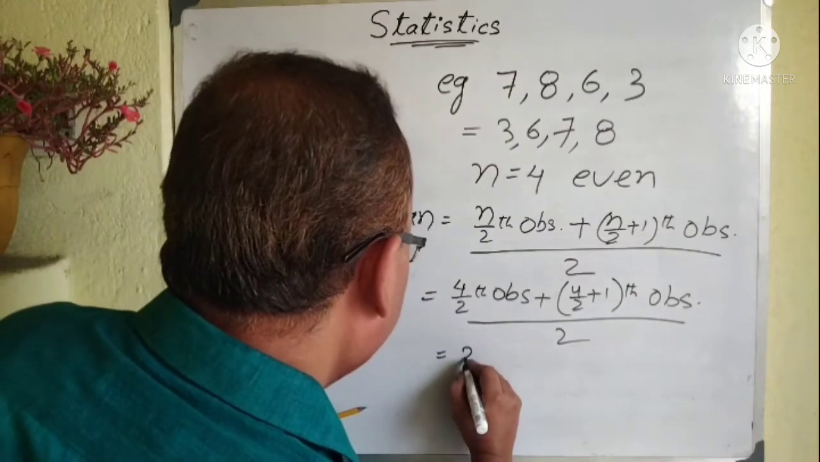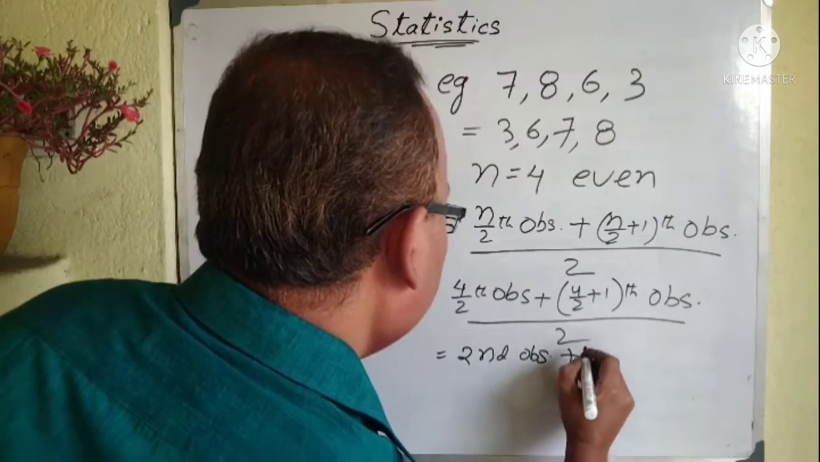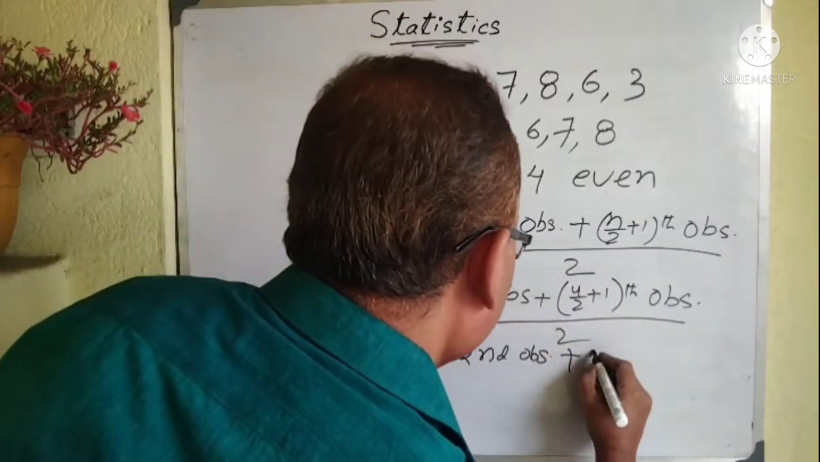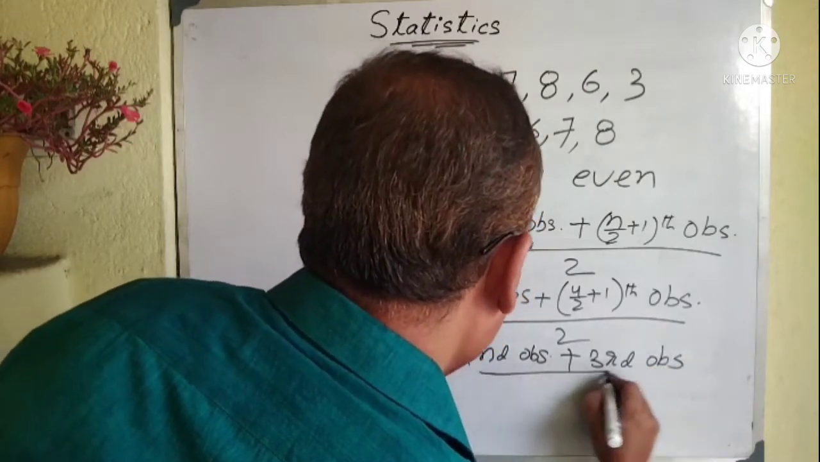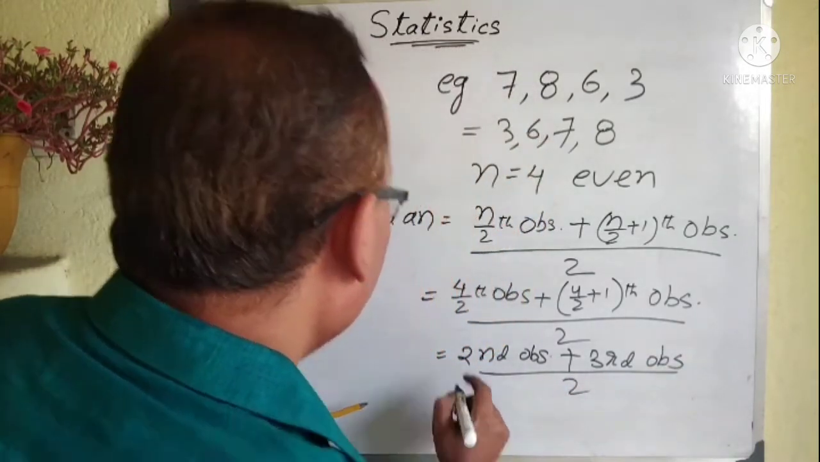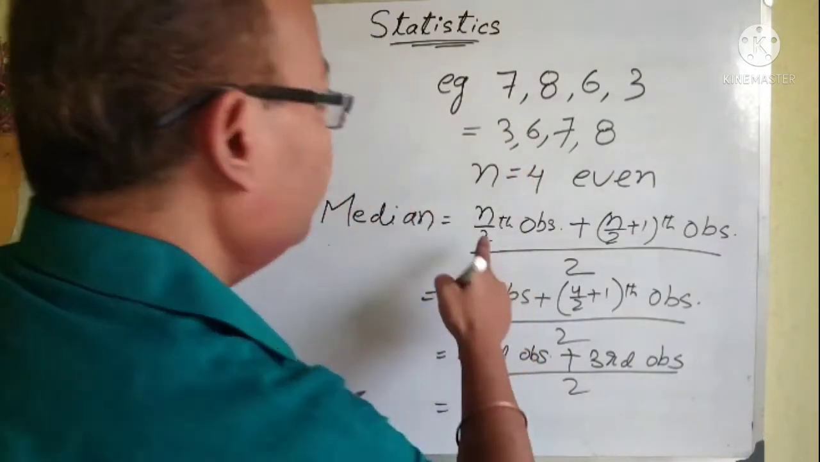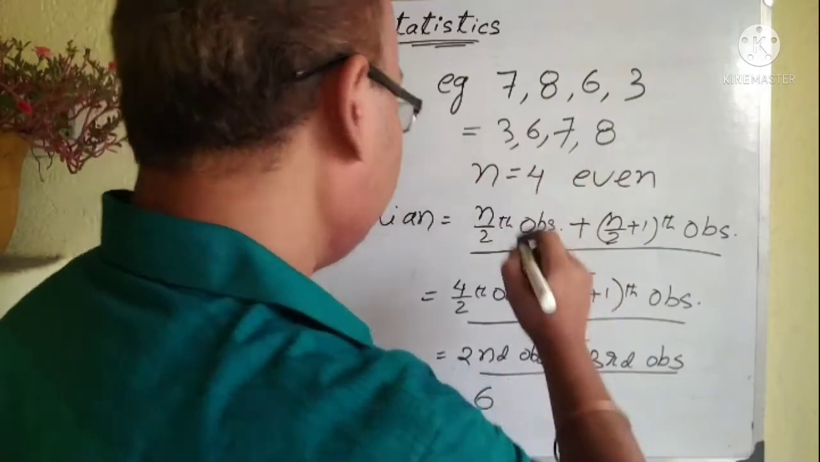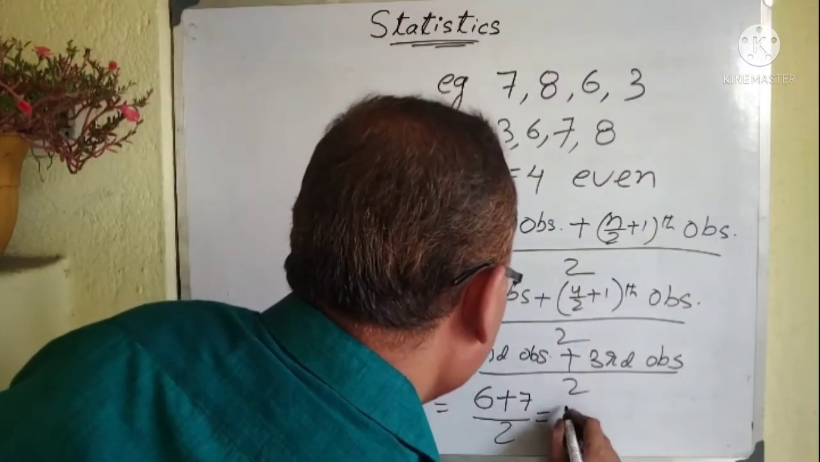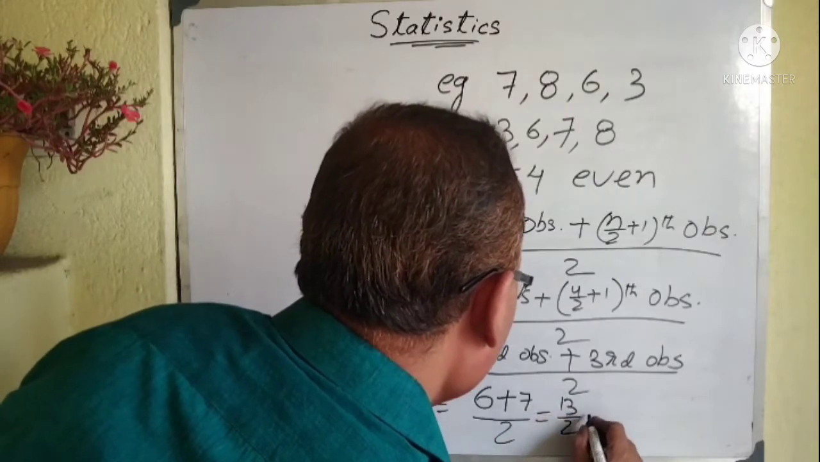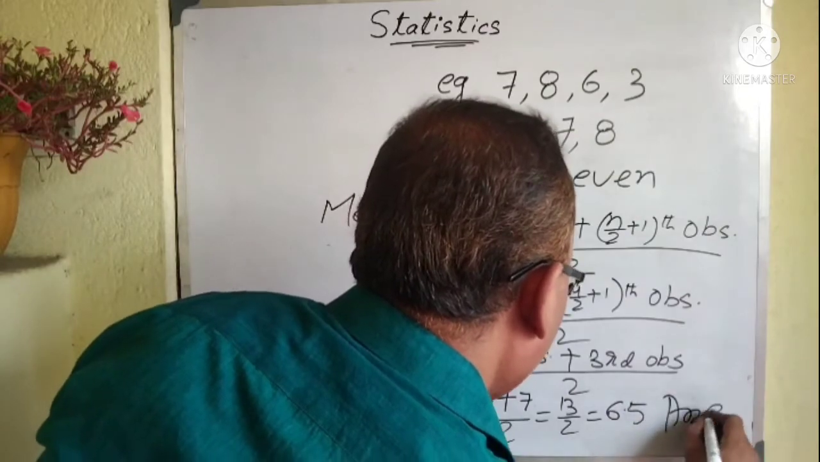Your second observation, and this will be 2 plus 1 means third observation by 2. So, what is your second observation? Look over here. Second observation is 6. And what is your third observation? Third observation is 7. So, write over here 7. So, by 2. So, it comes to 13 by 2, which is equal to 6.5. So, this is your answer.